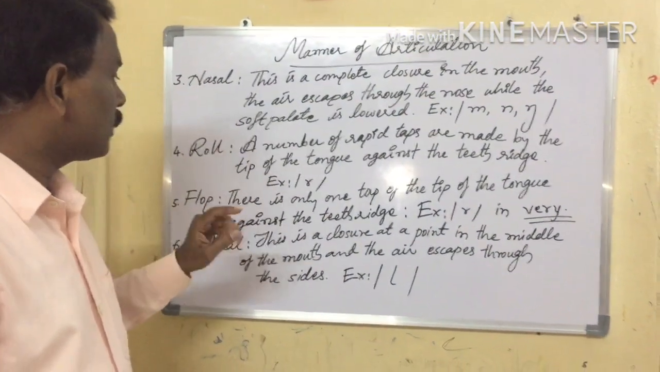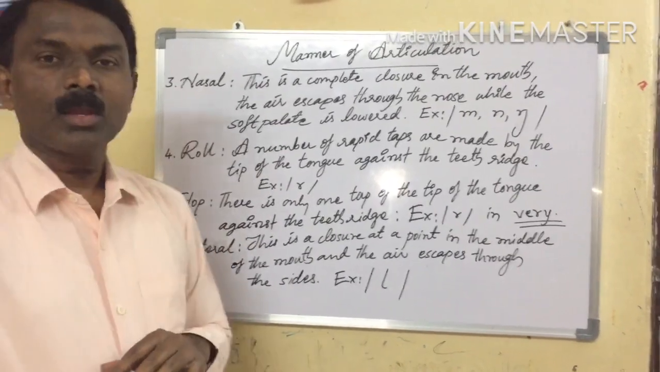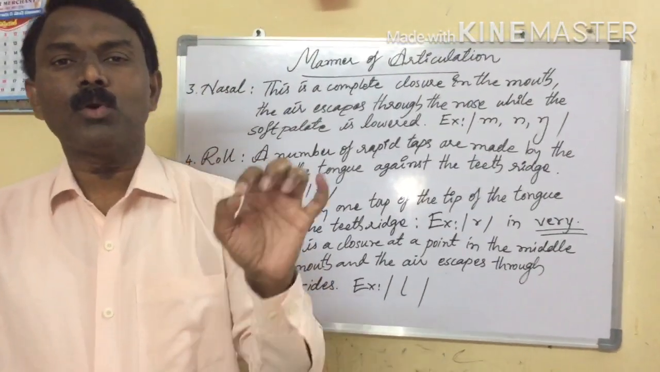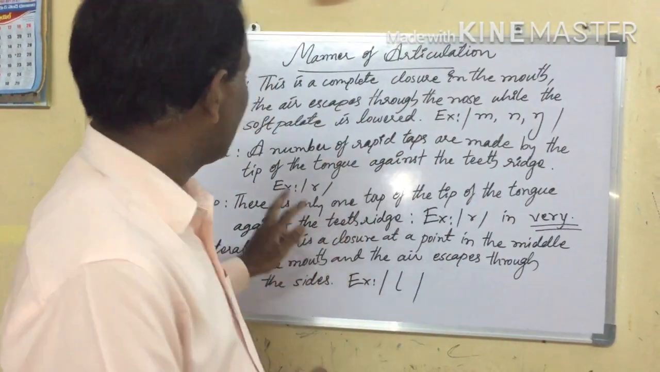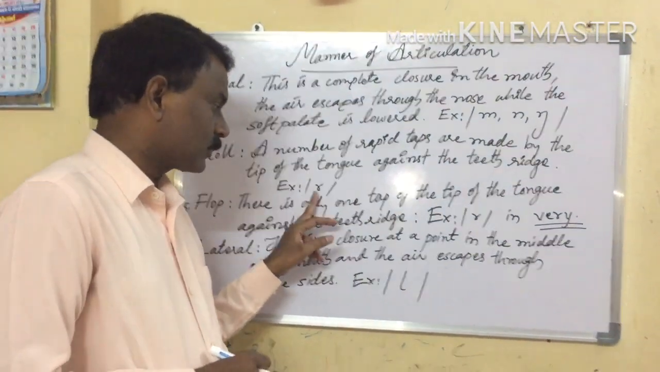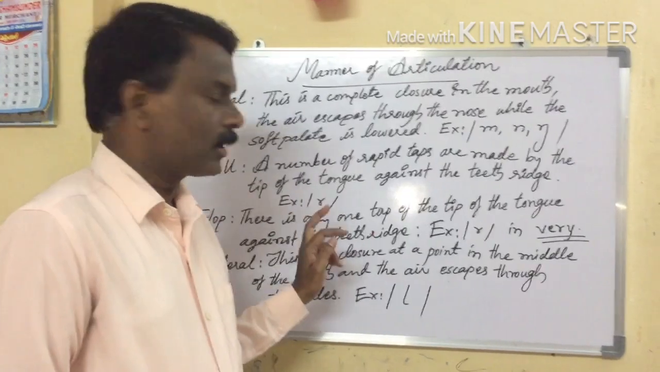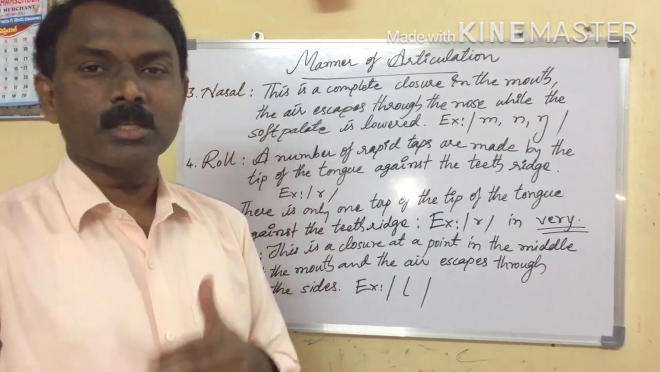Okay, next one, roll. What is the roll? R-O-L-L, roll. Now let us see roll. How many sounds are in the roll? Only one. What is the letter? R. What is the sound? The ra sound.